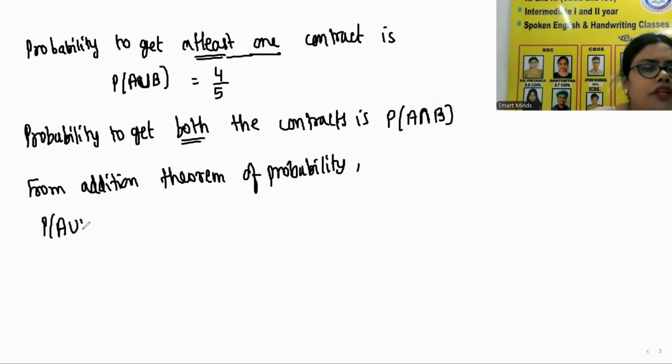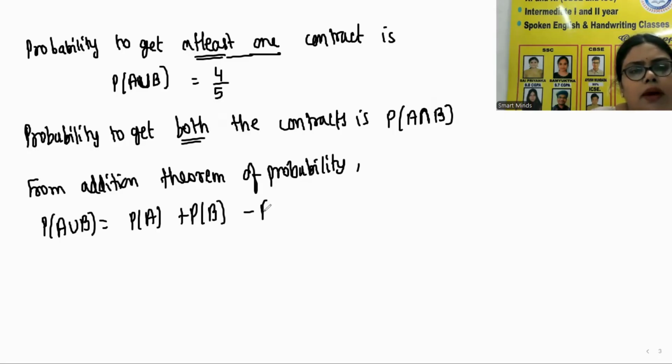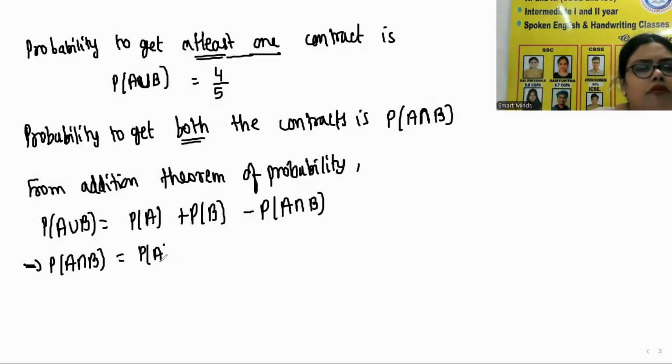P of A union B is equal to P of A plus P of B minus P of A intersection B. Or we can also write it as P of A intersection B is equal to P of A plus P of B minus P of A union B. Now we have P of A, we have P of B, we have P of A union B. Just substitute the values.